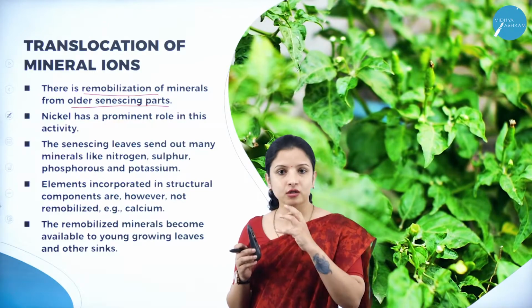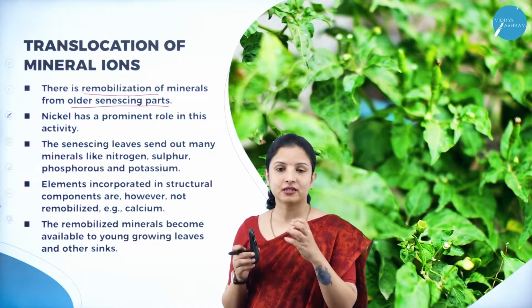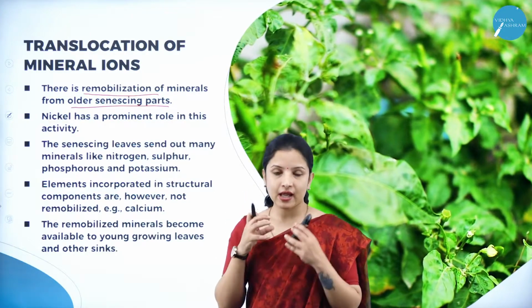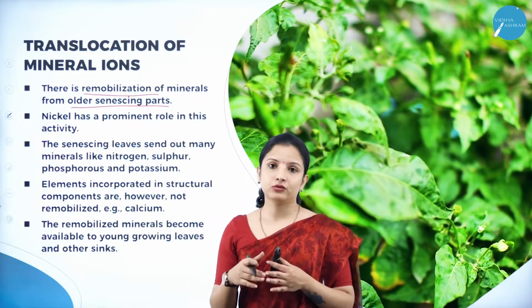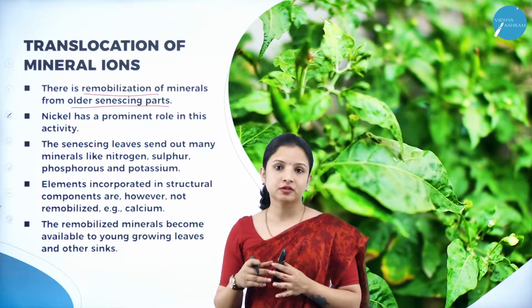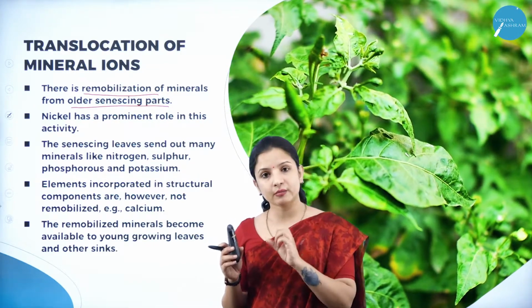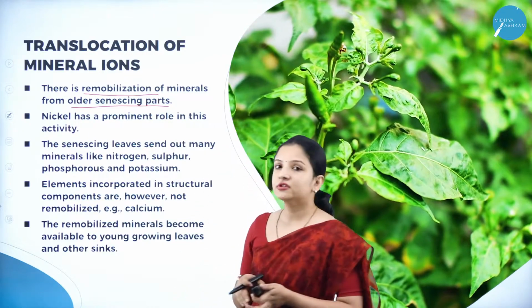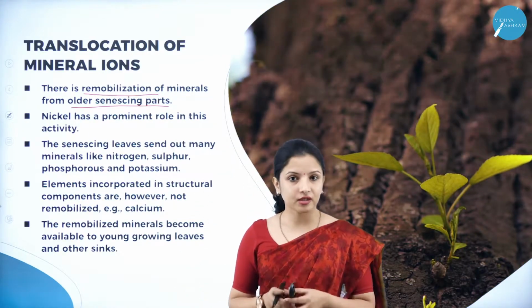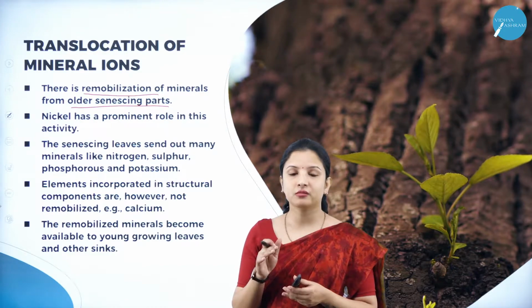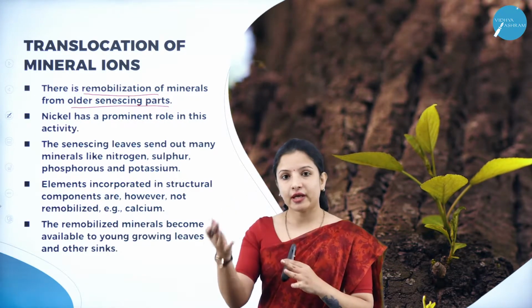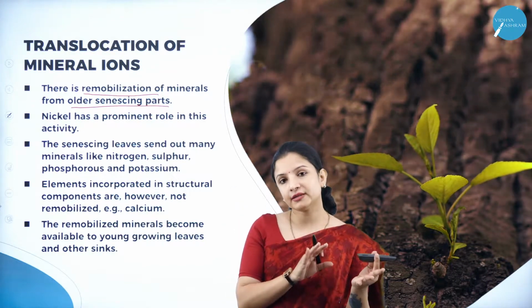That is why the older cells present in the older leaves translocate whatever minerals they have into the younger leaves, so that the younger leaves will get enough nutrients in order to mature. Therefore, sometimes remobilization of minerals will occur. Remobilization means movement, they are moving from one place to another, the movement took place to one leaf.